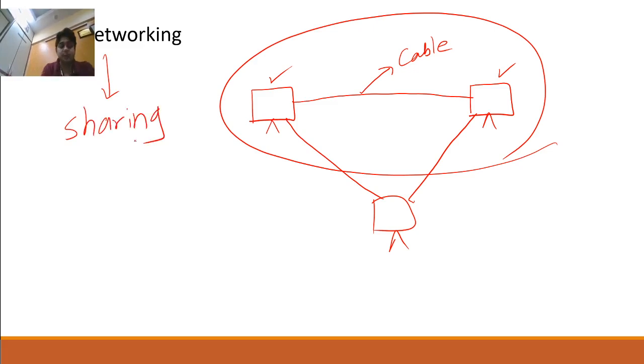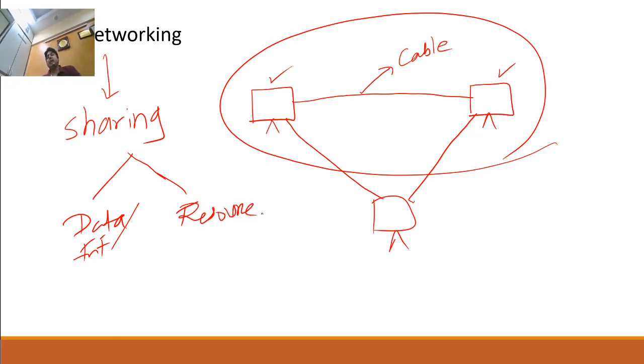Sharing of what? Two things: data, that is data or information, and resources. So guys, network definition: two or more than two computers connected with each other. The purpose is sharing of data, information or resources. That is called networking.